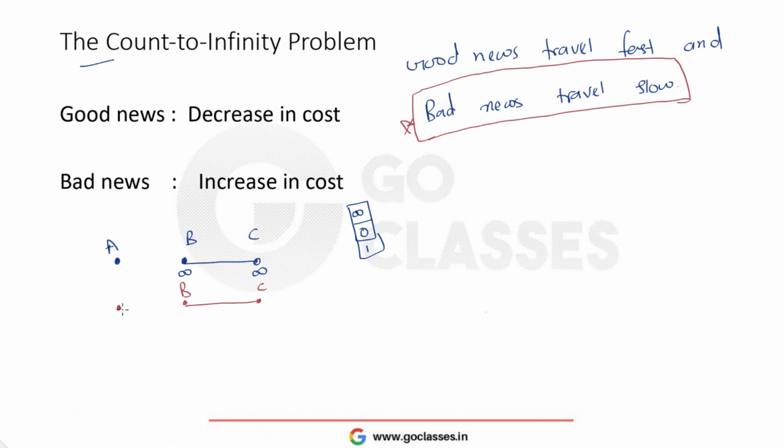But once this link gets connected, A will exchange its distance vector with B. A will say that I'm just one hop away. So B will update the distance to A to 1. And till now C has not updated it. Why? Because it will update in the next round.